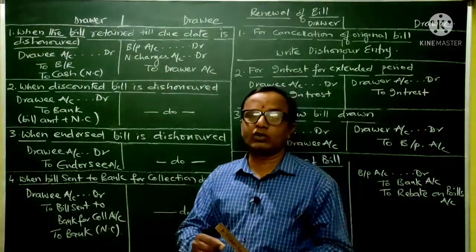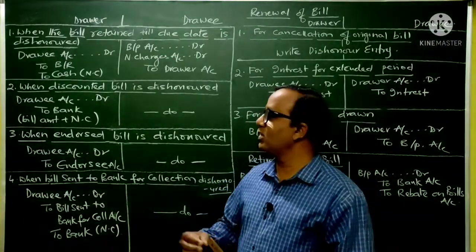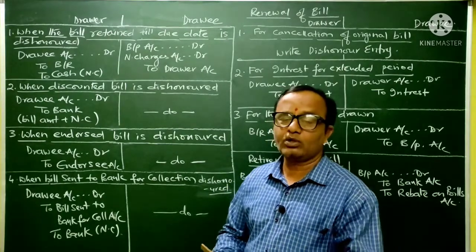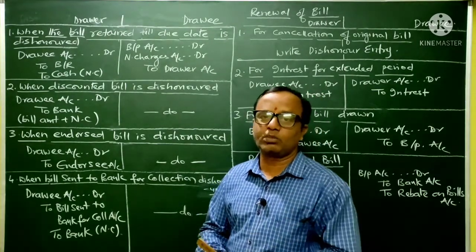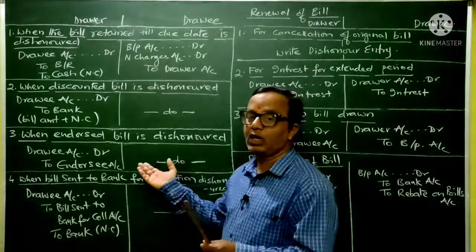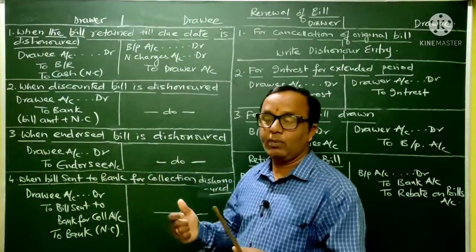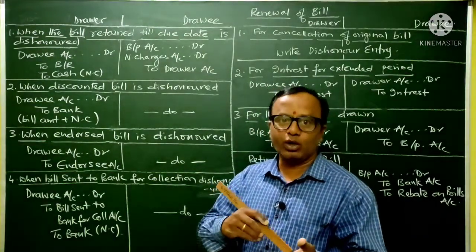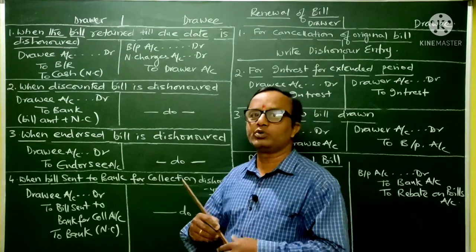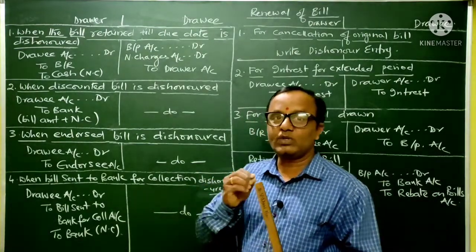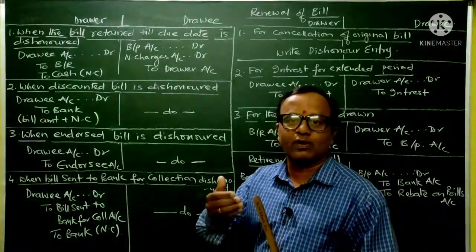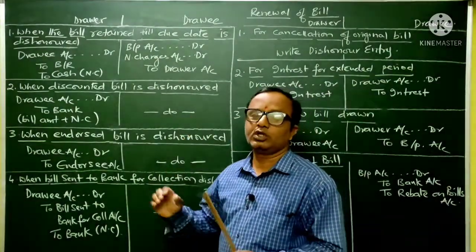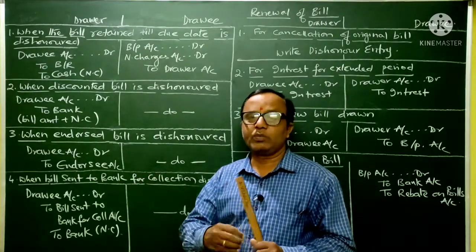In other words, he is an officer who is appointed for that purpose. So when the holder approaches this notary public, he will present that particular bill to the drawee and try to collect the money from this drawee. If drawee has not paid, at that time the notary public will note the date of presenting, the date on which he has failed to make the payment, and he will put his initial. So this will stand as evidence in the court of law in the future to recover the money from the drawee.